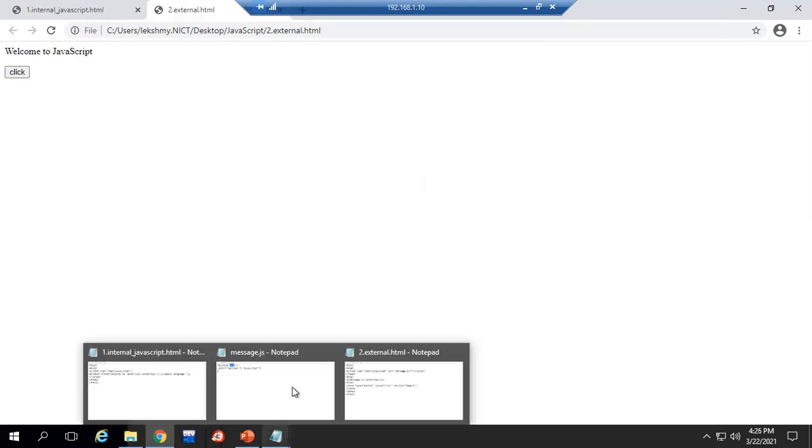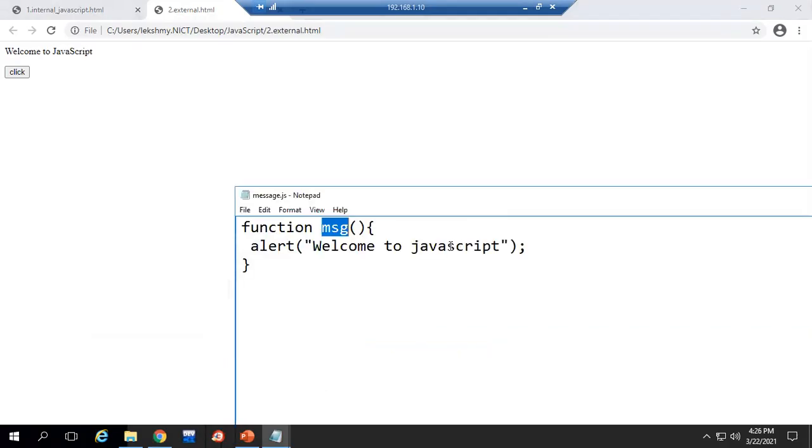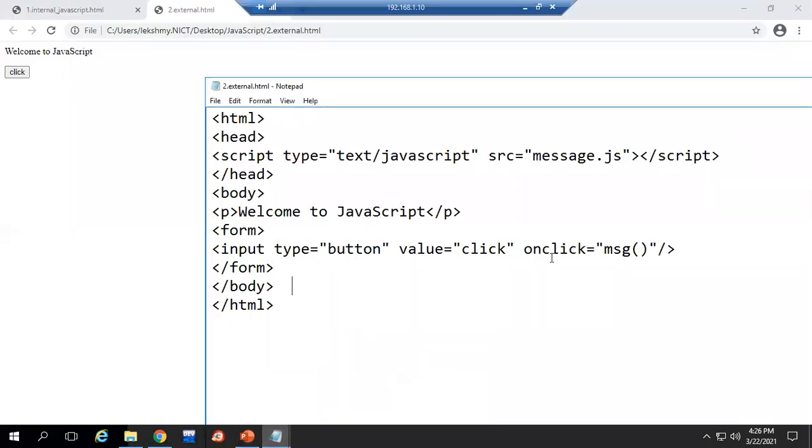So clear? Any doubt? Don't worry, we will see again what the alert function is and how to create a function. All those things in detail we will see again later. And this event also we will see in detail: onclick, how it is performing, what the other events are, and all. So no need to worry about that. Now we just created an external type of JavaScript file and how we accessed it in our HTML document. Only that much I have shown you. Clear? Any doubt?